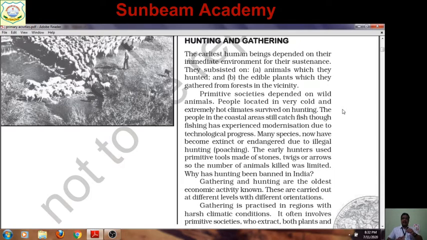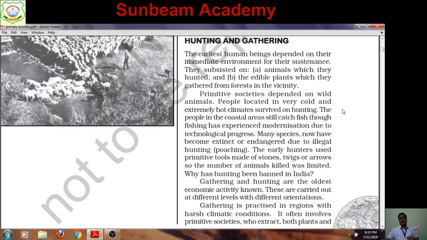Their lifestyle is completely primitive, and slowly their number is decreasing, so they are called endangered humans. It is not a good sign. It is one of the communities living inside the forest having a rich cultural heritage too. Governments are trying to protect them as well as bring them into a modern style of life, but still they are not advanced.